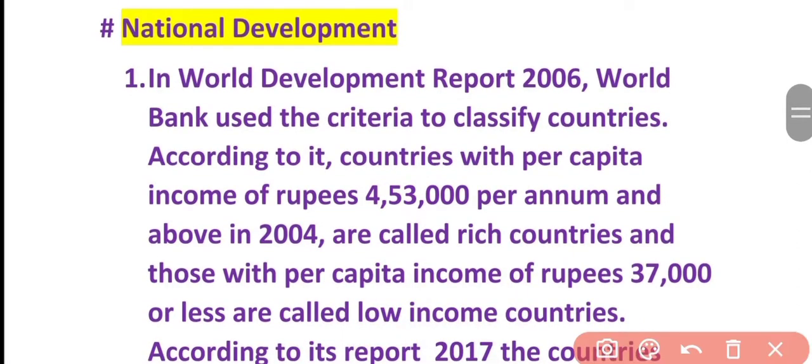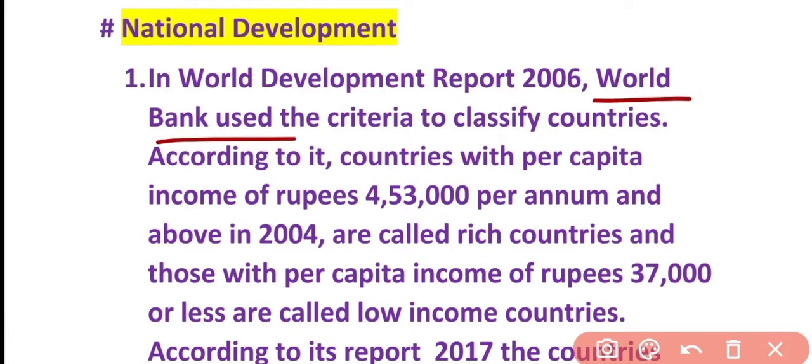See, this is very important to understand. National development: how will we define national development? National development has been defined by the World Development Report, and one more we will do. So what does the World Bank say?